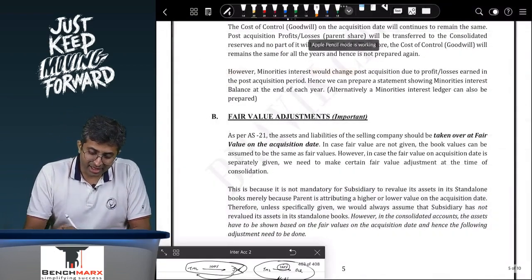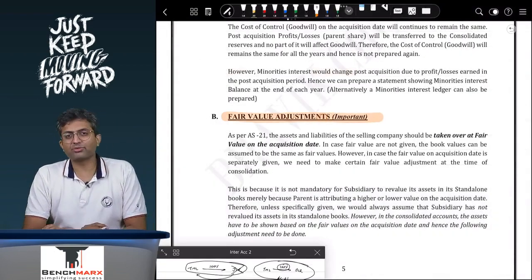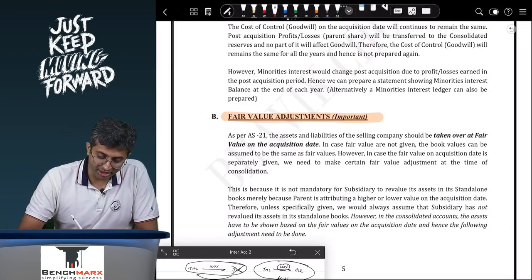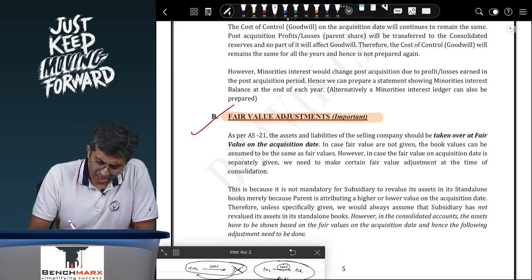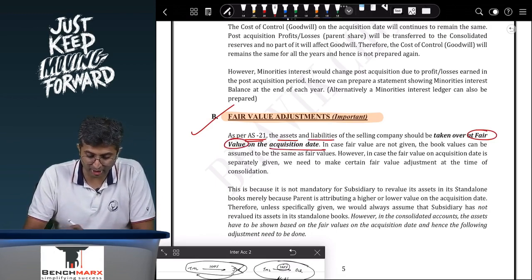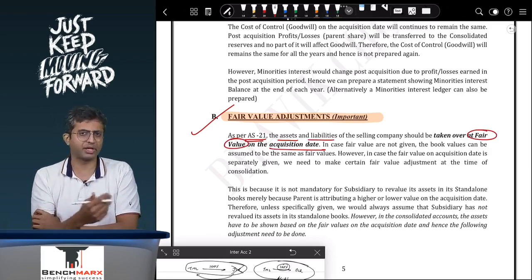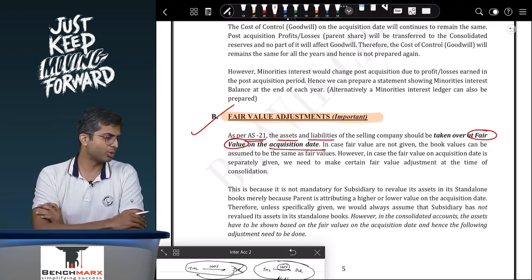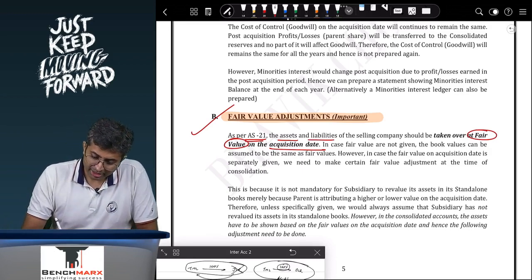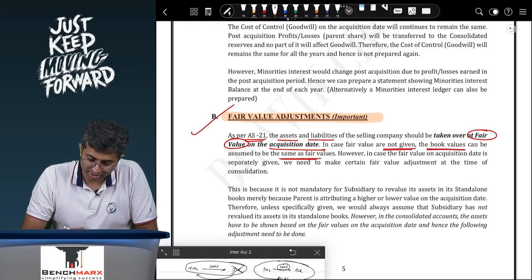Okay, so this is a very important adjustment, a fair value adjustment. Even at final CA this adjustment comes a lot. We'll just read all the important adjustments at least. As per AS 21, the assets and liabilities of the selling company should be taken over at fair values as on the acquisition date. Okay, you don't have to remeasure it at fair value at each balance sheet date, but you have to at least take them over at fair value, exactly similar to what you would have done in AS 14 as well. In case the fair values are not given, the book values can be assumed to be the same as the fair values.